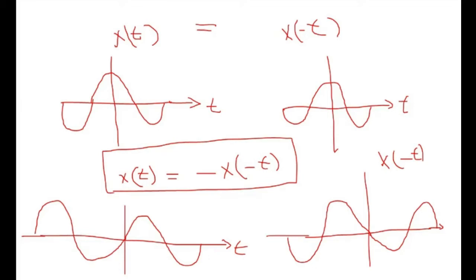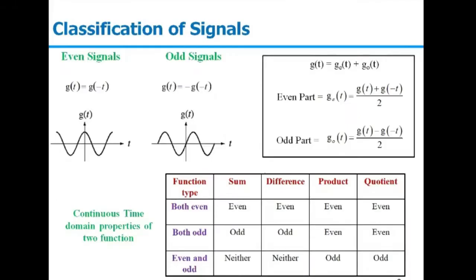Generally, any given signal can be represented in terms of its even and odd part. When we are talking about the even part, we say x_e(t). It means this is the even part of the given signal, and x_o(t) means it is the odd part of the given signal. So if I have any signal g(t), we can represent that as the summation of its even terms and odd terms. Now if we plot the even part, what we will do is we will find